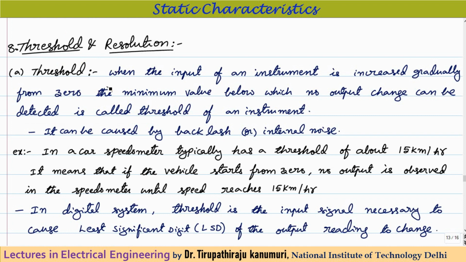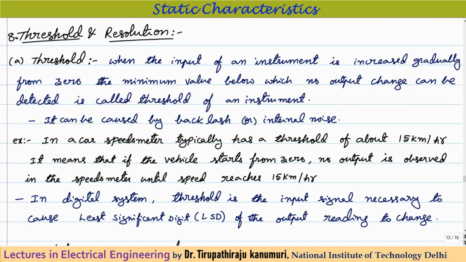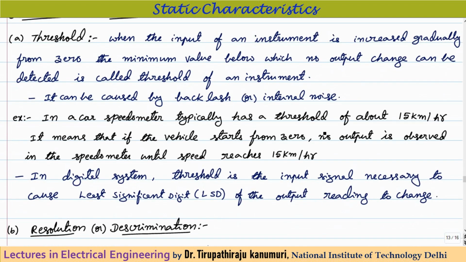Threshold: when the input of an instrument is increased gradually from 0, the minimum value below which no output change can be detected is called the threshold of an instrument. It can be caused by backlash or due to internal noise. Just seeing the statement, it will not be clear, so let us take one example so that the concept of the threshold will be clear to you.